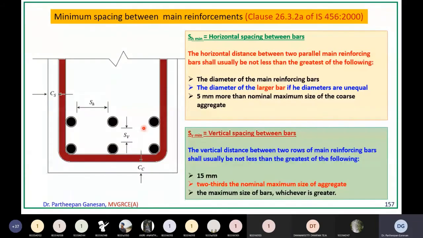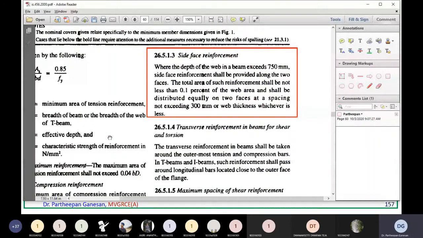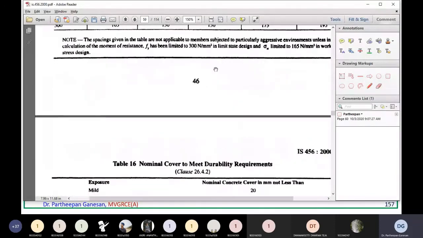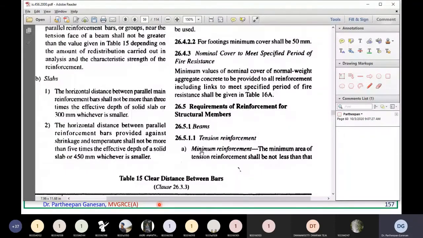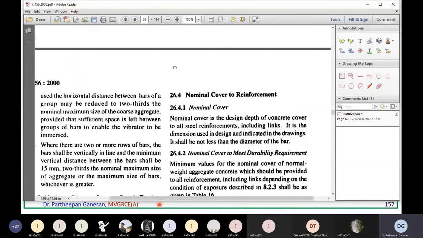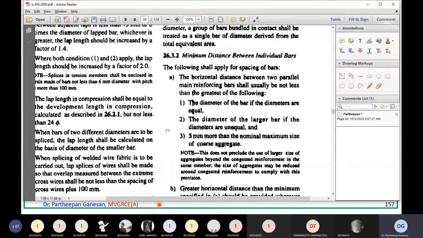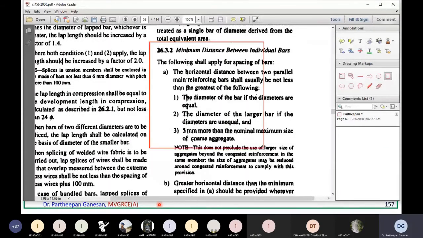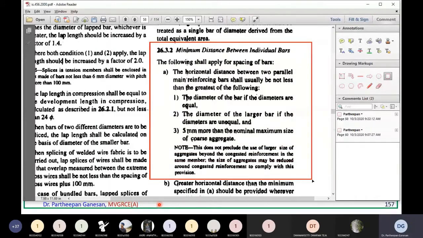Now, similarly, the vertical, I will show you here. 26.3.2. Here, you read here. Minimum distance between individual bars.